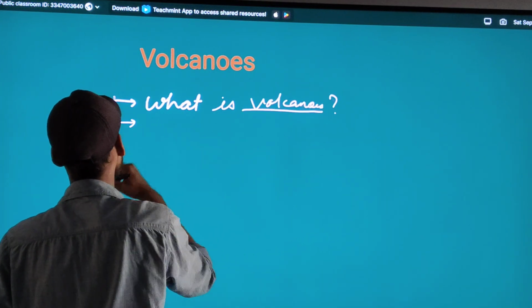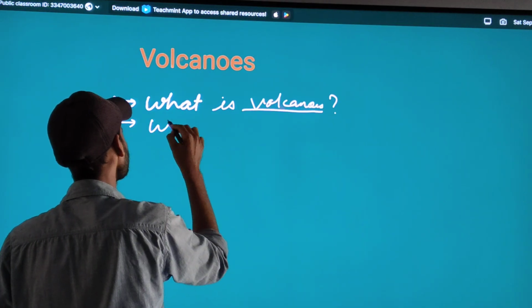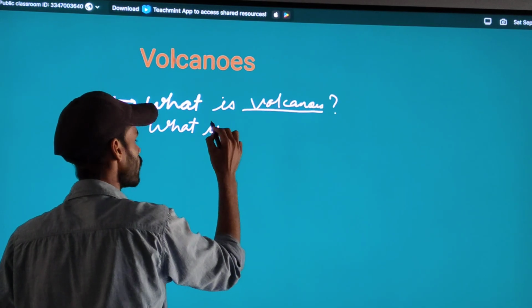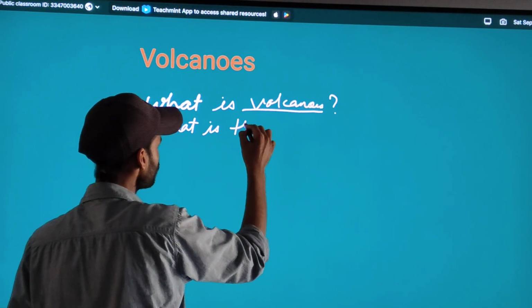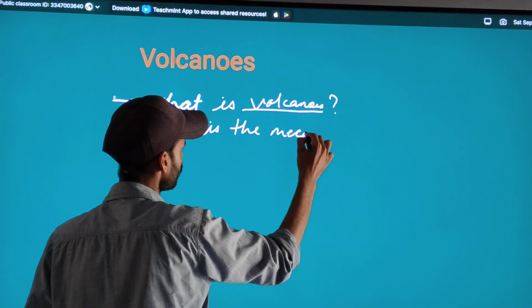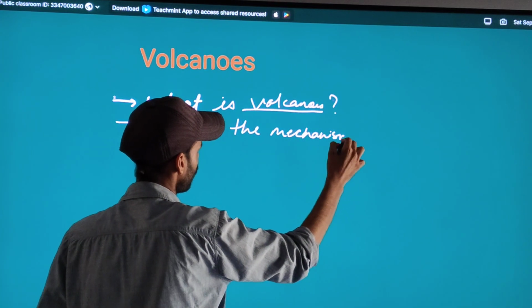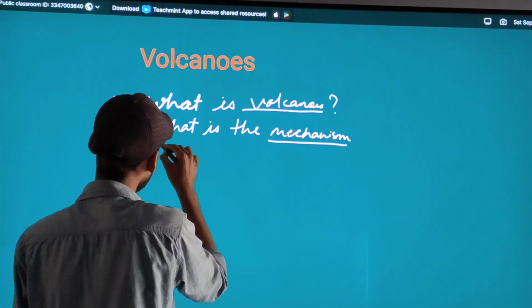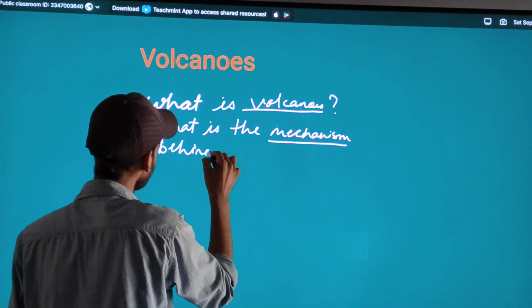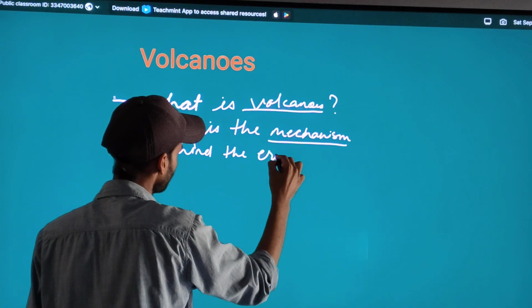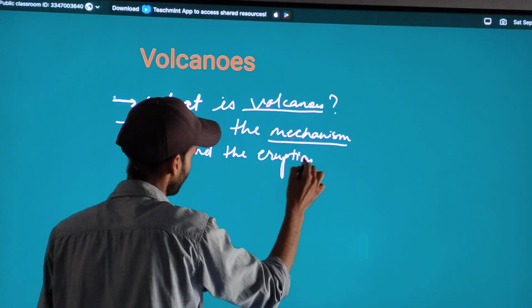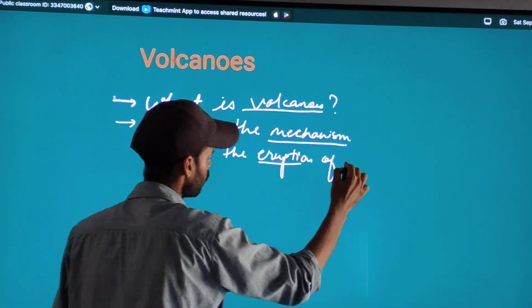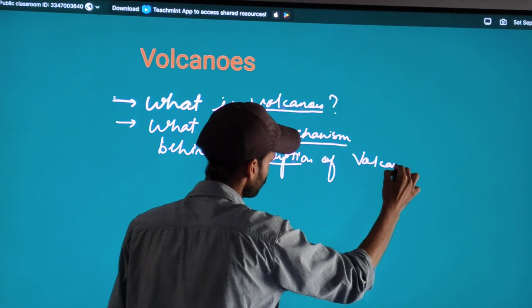The second topic that we will cover today is the mechanism behind the eruption of volcanoes.